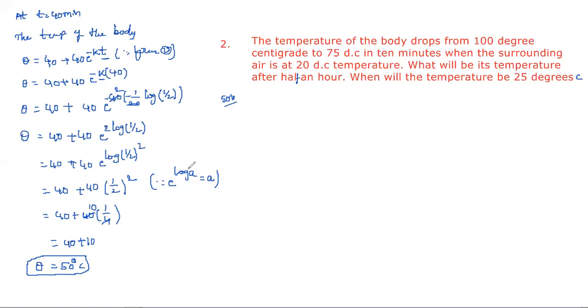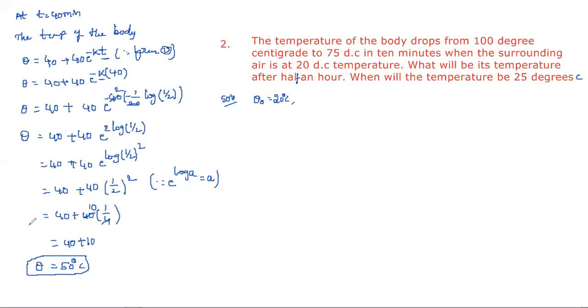What information did they give first? The surrounding air, that is theta naught, is 20 degrees centigrade. Next, the temperature of the body drops from 100 to 75 degrees centigrade in 10 minutes.